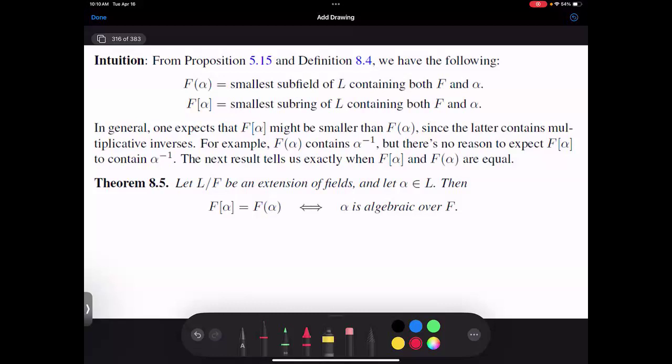So for instance, f(alpha) contains the inverse of alpha, but there's no reason to expect that f[alpha] has the inverse. Now we've talked a little bit about when this might actually be the case. We did this calculation earlier. Let's assume that we have f of alpha equals 0, so a_n alpha to the n plus a_{n-1} alpha to the n minus 1 plus dot dot dot plus a_1 alpha plus a_0 equals 0. And let's assume that this is the minimal polynomial. No smaller degree works.